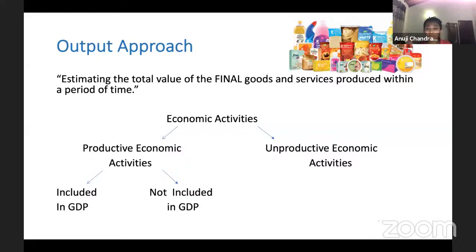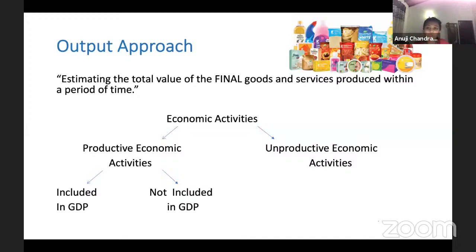You might have heard these fancy words. Do not worry, to calculate any of them, you need these three approaches. Basically, we need to know how many goods are produced inside the country. For that, we use these three approaches: output, income, and expenditure approach.